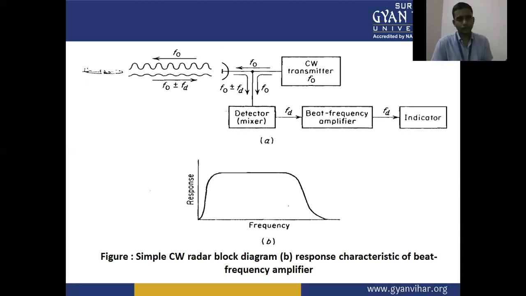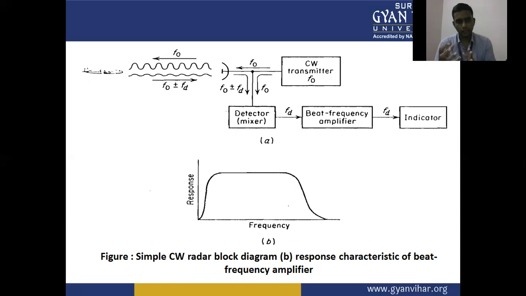Through the figure you are able to understand the concept. The F0 frequency is transmitted and intercepted by the target, and some signal is reflected back by the target, in the terms of F0 plus or minus Fd, because our target is moving.